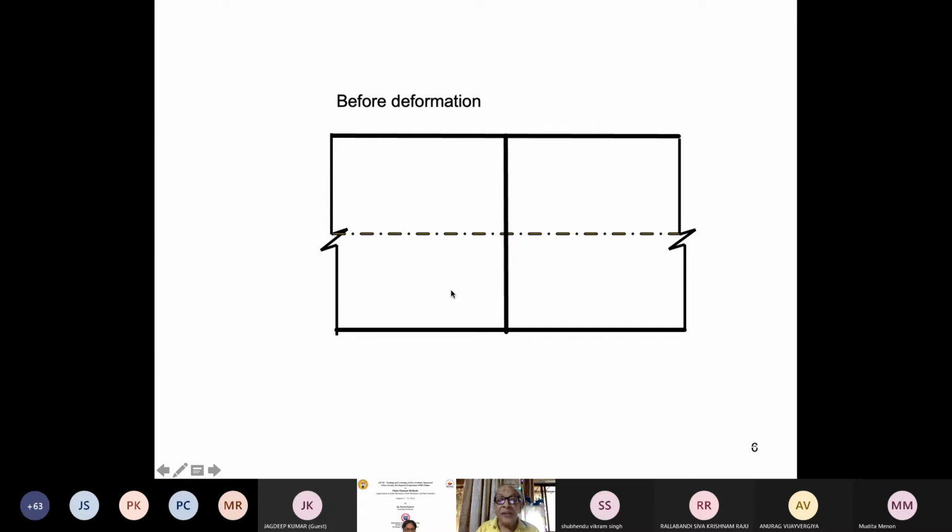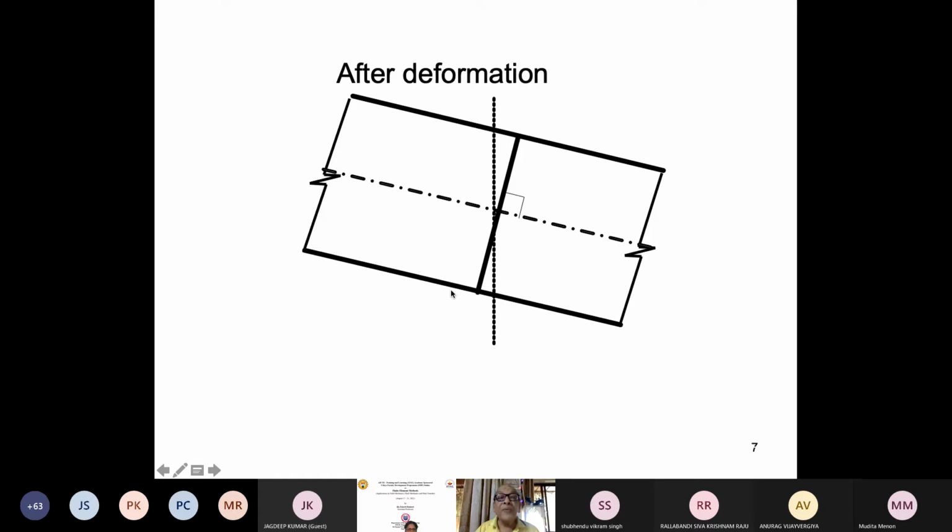Now after deformation, they will look like this. Any cross section at any place, a general dx at any distance x. Since we are assuming that gamma xz is 0, this transverse normal will always be 90-degree to the deformed x-axis. To the deformed x-axis, it will always be normal. So this angle is 90, because gamma xz we have assumed to be 0, and rotation is dW naught by dx. There is one relationship we got.